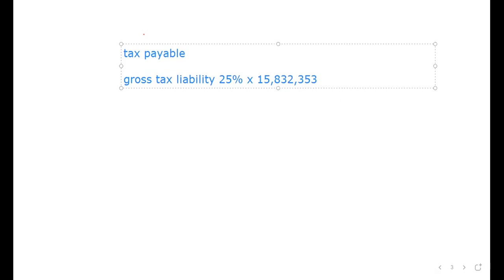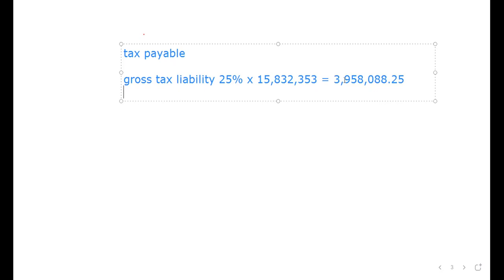Times 0.25, we'll have about 3 million. If I write the summation, you'll be able to see it clearly. This comes to 3,958,088.25.